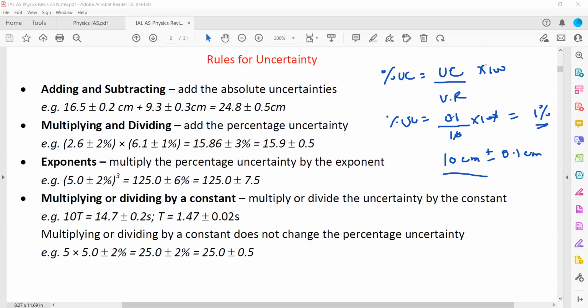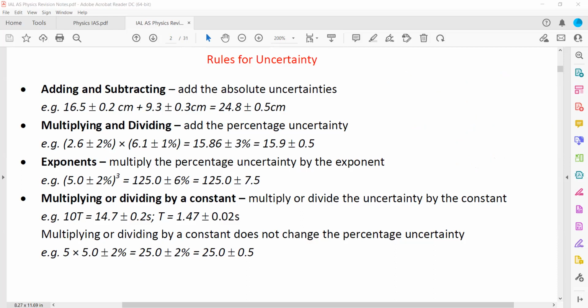100. Right. Then, we have to calculate uncertainty when sometimes the quantities are added, sometimes subtracted, sometimes multiplied or divided, sometimes there is an exponent or power, and sometimes we multiply and divide by a constant.